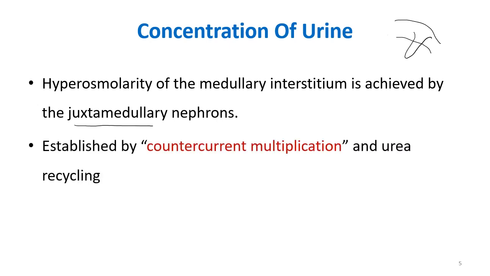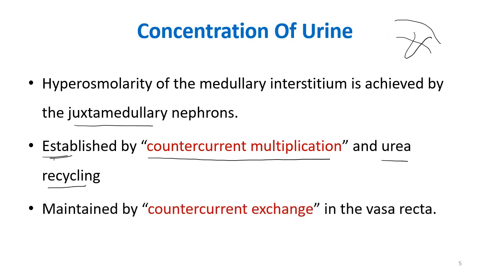Now, this high osmolarity is first established by countercurrent multiplication and urea recycling, whereas it is maintained by countercurrent exchange. You should understand that these are two different terms, and each of these can be asked as a short note. So it is established by countercurrent multiplication and maintained by countercurrent exchange, which occurs in the vasa recta.